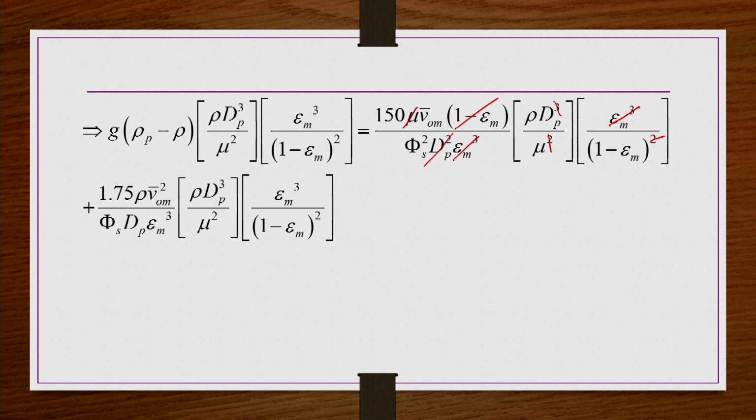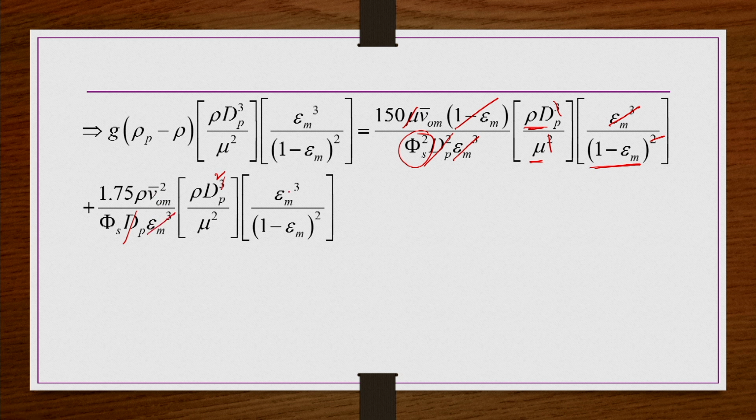So, then what we have here is rho dp V0m bar divided by mu and divided by (1 minus epsilon_m). That is nothing but the Reynolds number. Forget about this phi_s squared; we take the spherical case as of now. Similarly, here also with dp and the cube of dp, you have dp squared here, and V0m bar squared is already there.